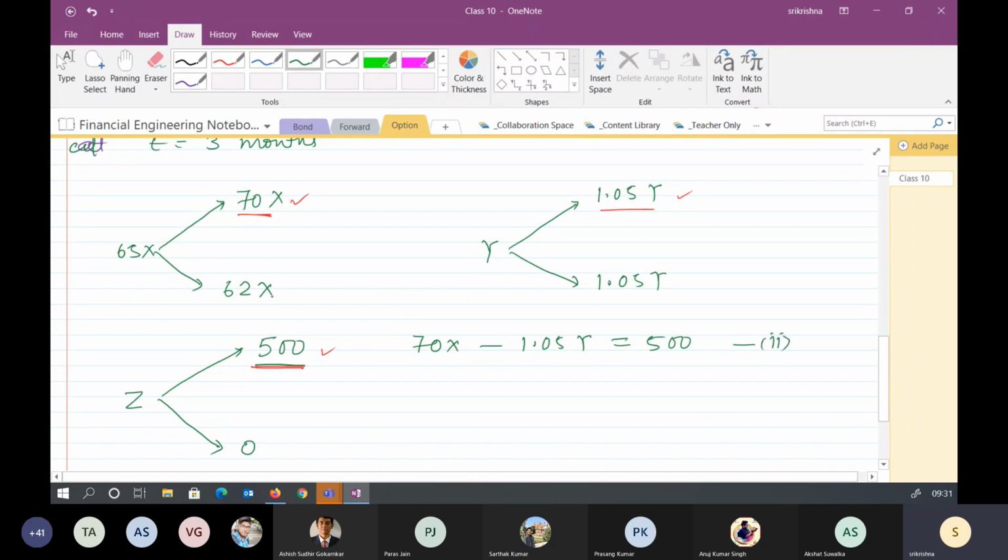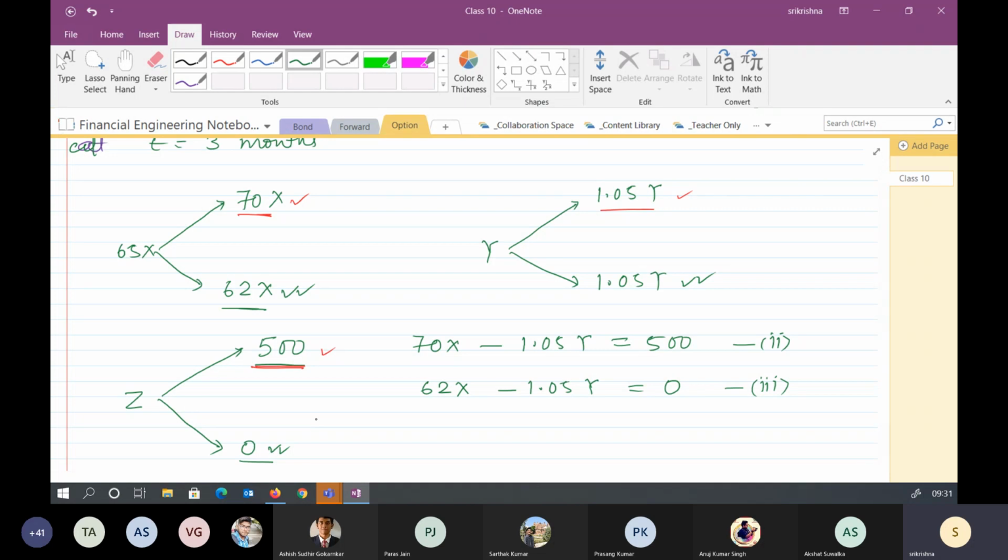What about the third part? We will be equating these three and saying that even if the price becomes 62, I should not incur any loss. I just don't need to generate any amount, but it should also not be negative. It should be equal to 0. So I now have 3 equations and 3 unknowns which I can solve.